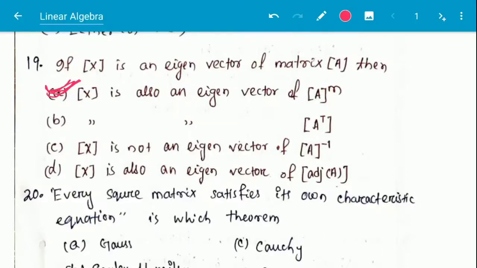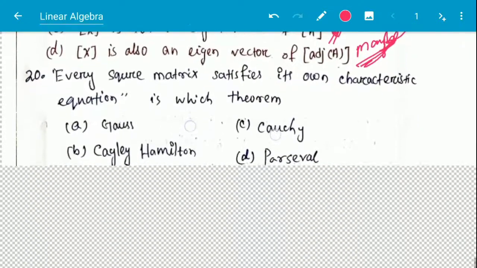X may not be the eigenvector of A transpose, so this is not the option. X is not an eigenvector of A inverse, this is also not an answer. X is also an eigenvector of adjoint of A. This is not known, maybe. This is not a confirmatory statement. So option A is the correct option here.